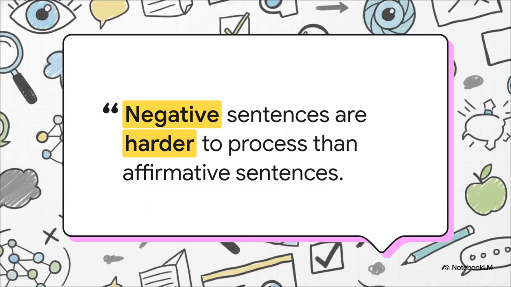You see, the root of this whole problem lies in the training data. Standard AI is trained on hundreds of millions of image-text pairs scraped straight off the internet. But out there in the real world, negative sentences are incredibly underrepresented. People usually caption what is in a photo, not what isn't. And because of this, the AI simply never learned the linguistic power of rejection. It literally doesn't know how to say no.